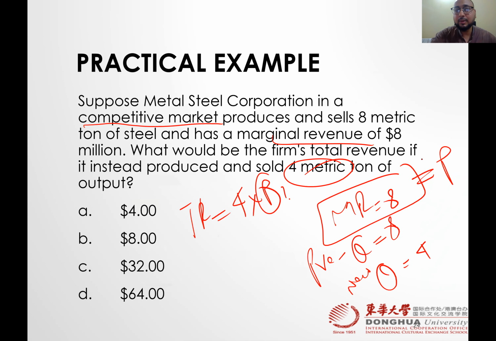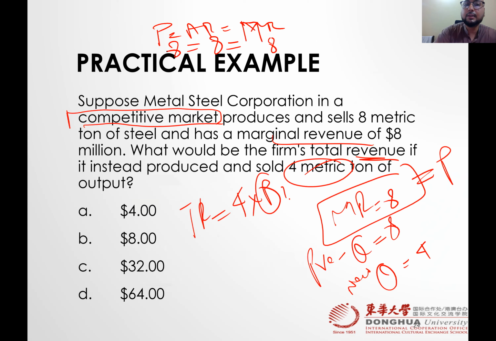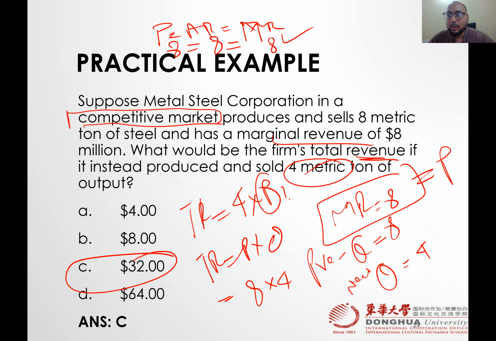Whenever you read the question, please highlight which market we are talking about. We're talking about the revenue of the competitive firm. Do write it down that in a competitive firm, price is equal to AR is equal to MR. If MR is equal to 8, it means AR is 8, it means price is 8. So you can just put the numbers. Price 8, quantity 4, answer is C. Right, guys?